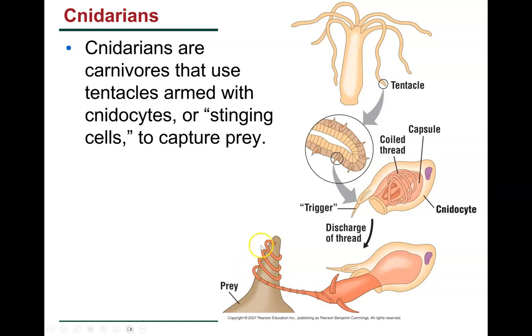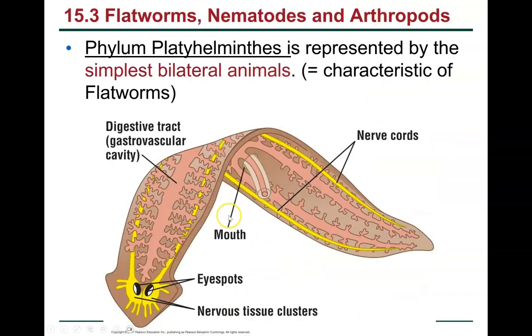If you ever get hit by a jellyfish, not likely to happen in Colorado, you can lower the pH. If you pour something acidic, like vinegar, or if you've watched that Friends episode with Joey, you can also use urine, because that's usually a lower pH. You can get the jellyfish to let go.